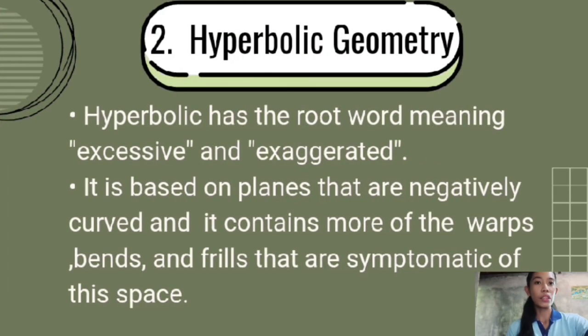The next type of non-Euclidean geometry is hyperbolic geometry. Hyperbolic has the root word meaning excessive and exaggerated. It is based on planes that are negatively curved, and it contains more of the warps, bends, and frills that are symptomatic of this space.